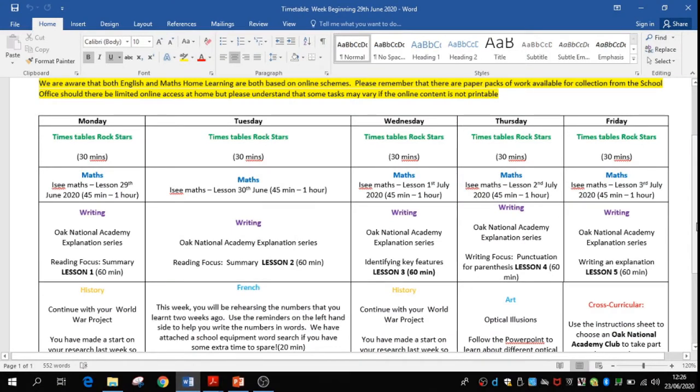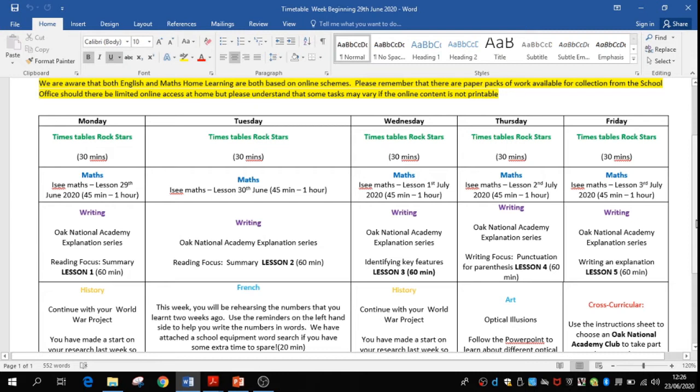Hello Year 6, you should have your weekly timetable open in front of you as usual so that you can see what the schedule is for the week's learning. And again, as usual, we start off with Timetable Rockstars, which you will do for about 30 minutes each day. And then you'll move into maths, which is IC Maths. Again, you're all very familiar with how to access this program now. And if you watch the lesson each day and then continue the worksheet that is underneath the lesson tab to practice what you have been taught.